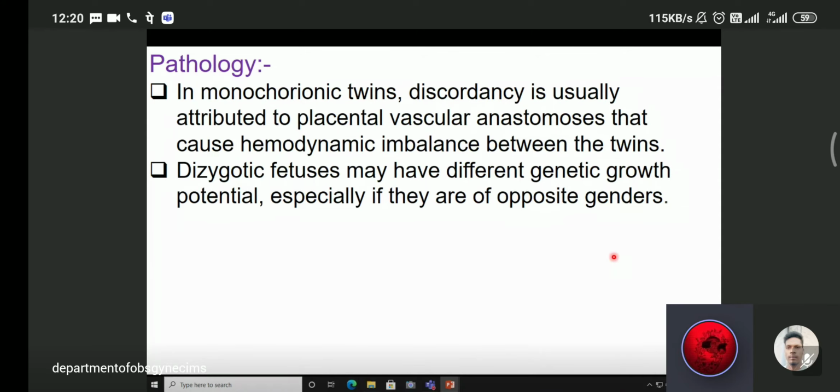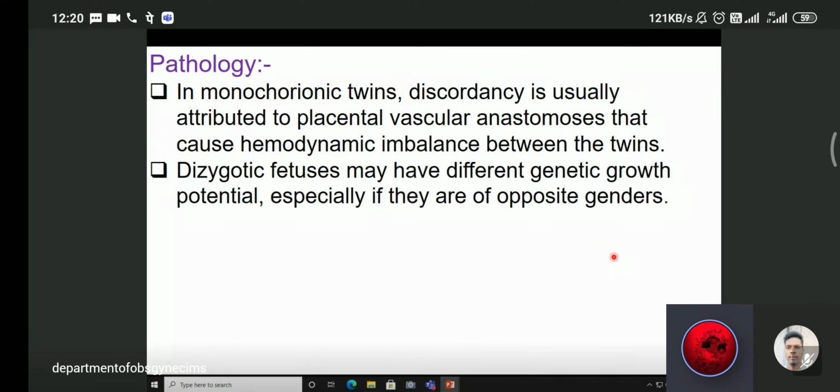So what is the pathology? In monochorionic twins, discordancy is usually attributed to placental vascular anastomosis that causes hemodynamic imbalance between the twins. In dizygotic fetuses, they may have different genetic growth potential, especially if they are of opposite genders.